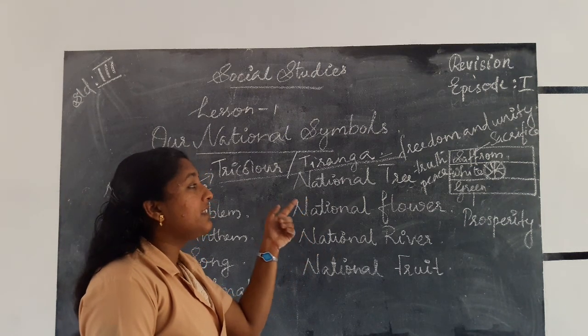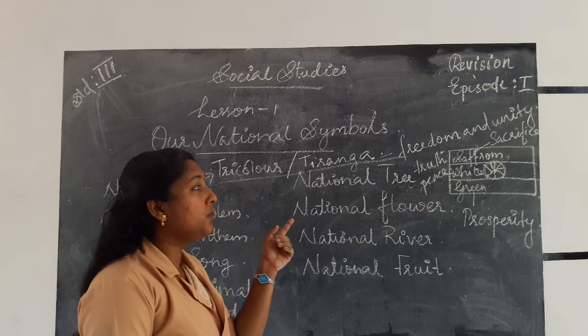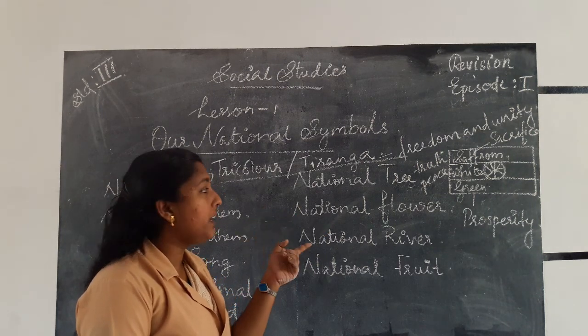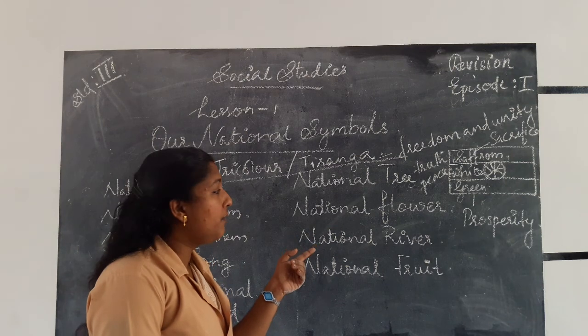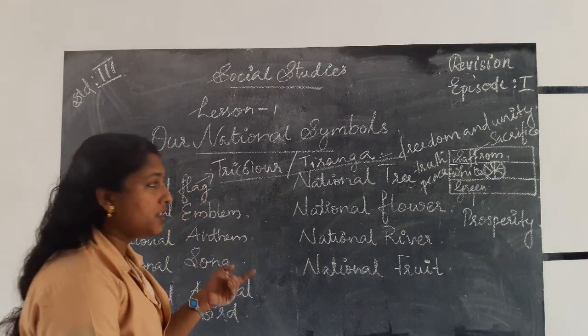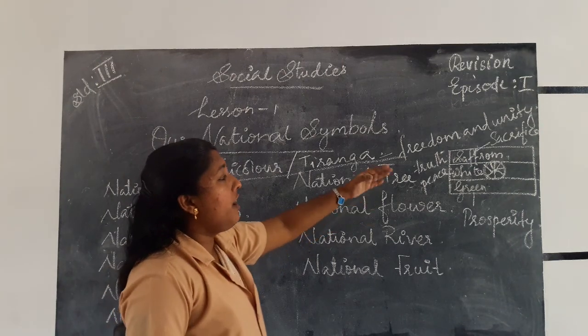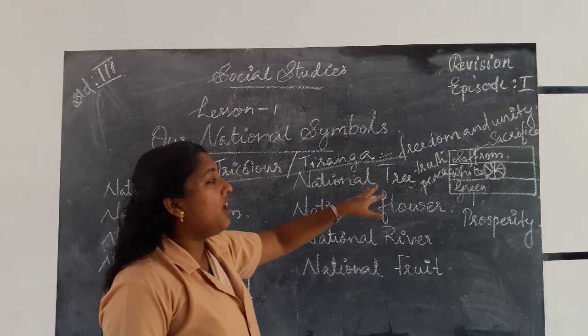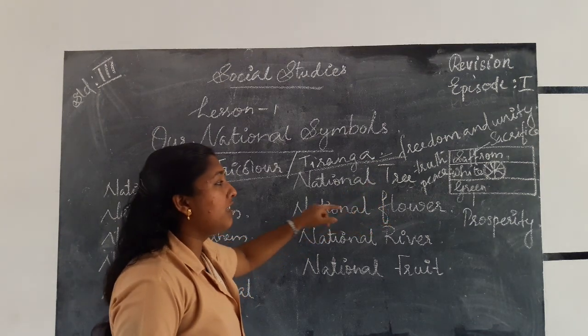Saffron is the symbol of sacrifice. White is the symbol of truth and peace. Green is the symbol of prosperity. Green is a symbol for what? Prosperity. Then in the middle portion, in the white color, we can see a wheel of Dharma, or Dharma Chakra.